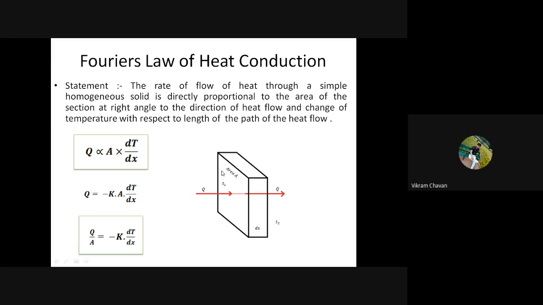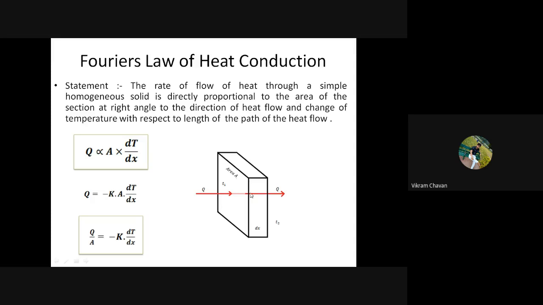Now, it is directly proportional to the area of the section at a right angle to the direction of heat flow. What is the direction of heat flow? This is the direction of heat flow, because heat always transfers from the high temperature region to the low temperature region. Now, which area is perpendicular to this direction of heat flow?